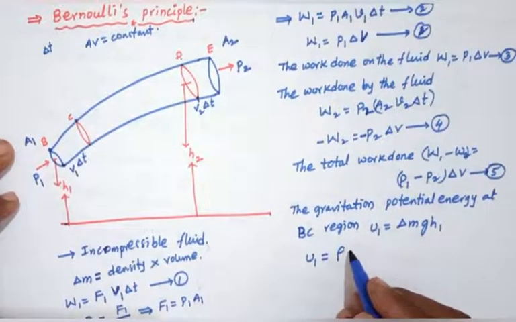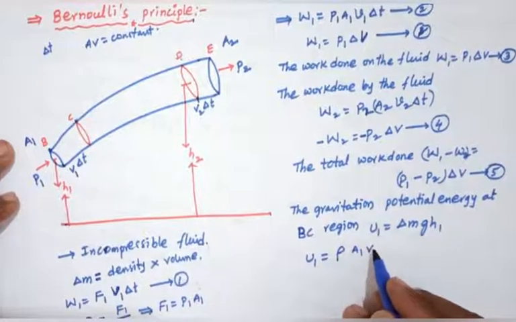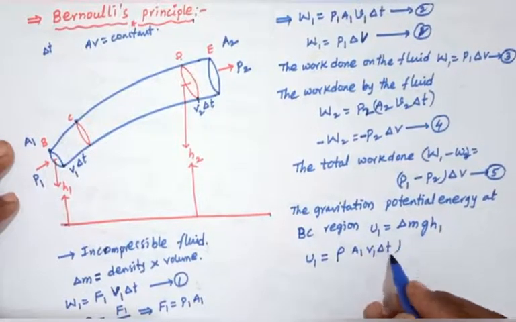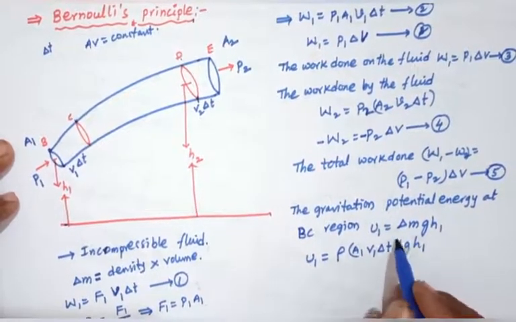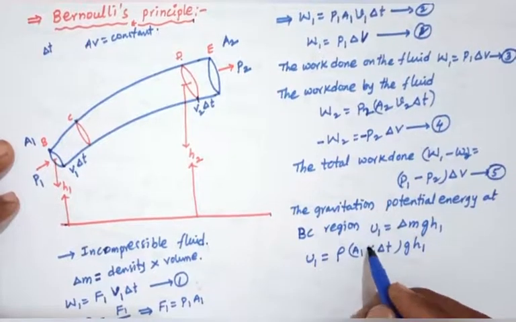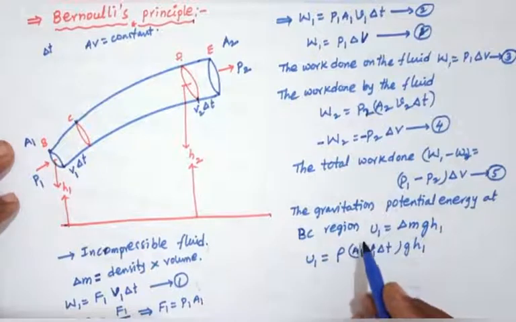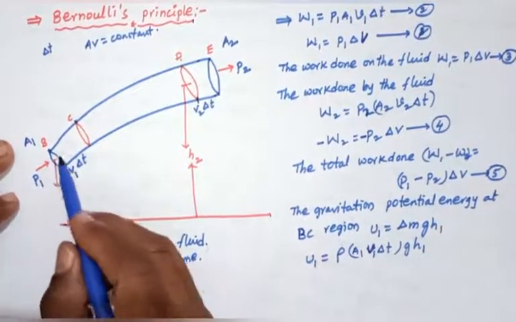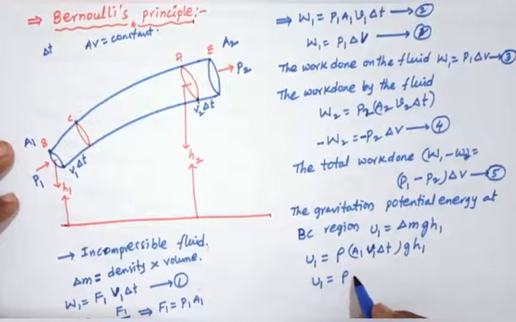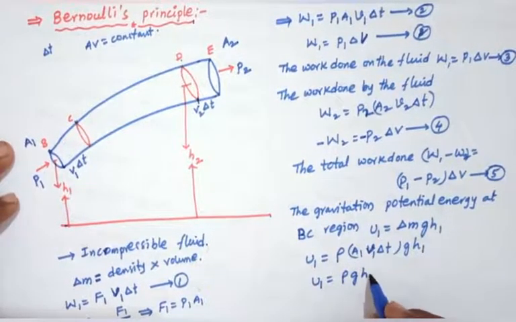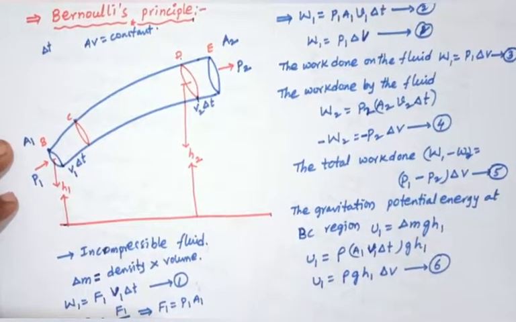So rho A1 V1 delta T into g h1. A1 V1 delta T is the change in volume. So U1 equals to rho g h1 into delta V. So this is equation number 6.